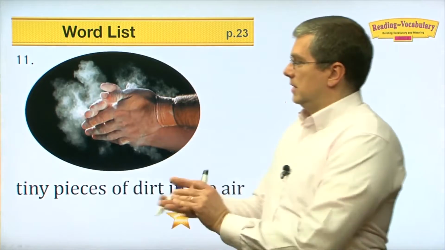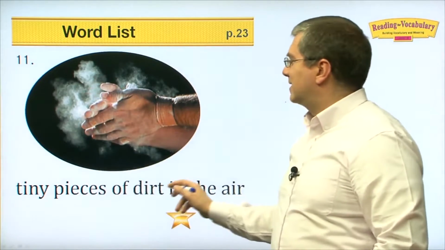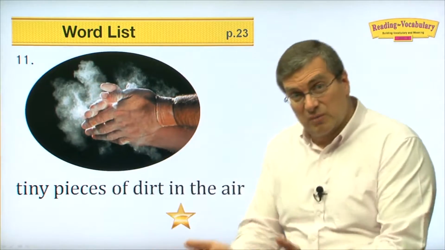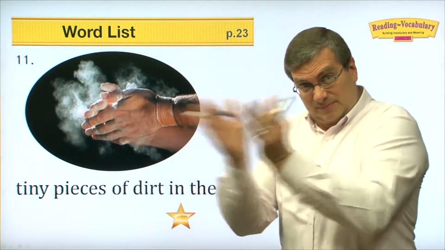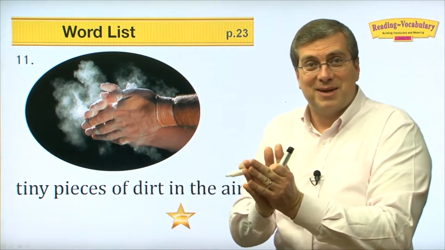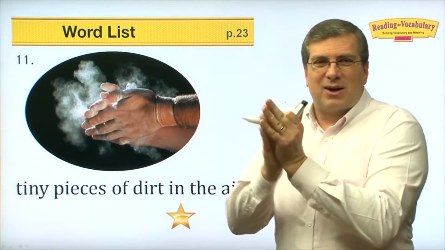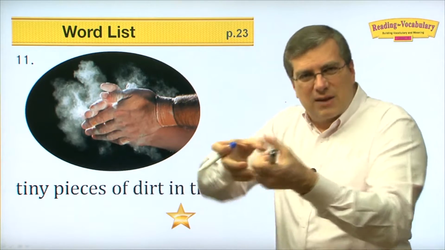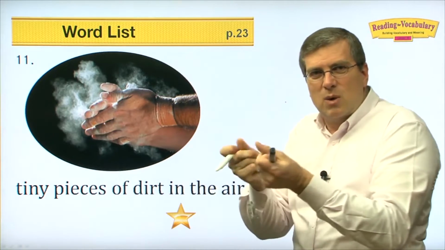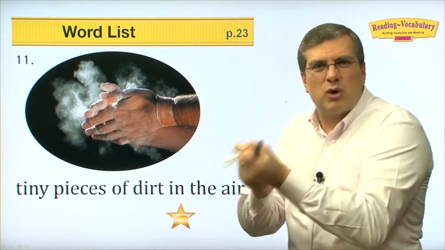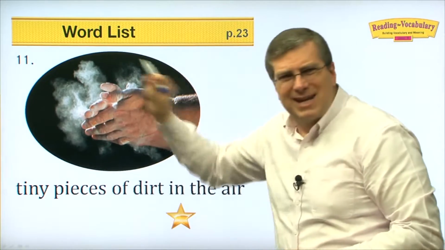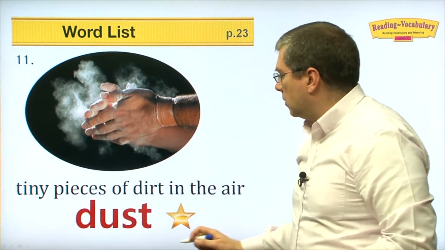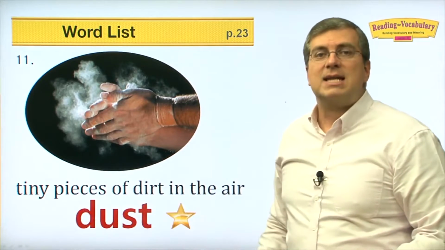11, is it smoke? No, it's tiny pieces of dirt. Nothing's burning, right? This person just took some dirt, right? Picked up some dirt, rubbed it, clapped it on his hands, right? And why did they do that? To make their hands more sticky, so things will stick. Like if he's going to grab a rope and pull it, he wants his dirt to help him grip that rope. But the little tiny pieces of dirt, what do we call that? We call it dust. Dust.